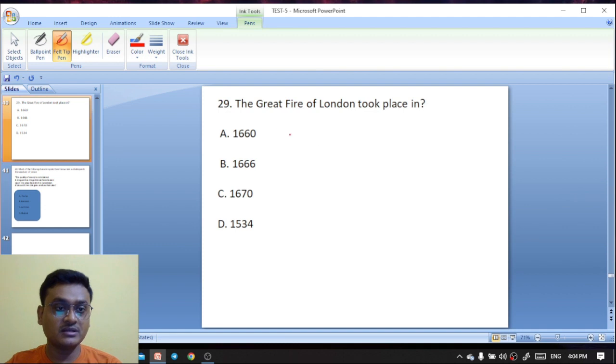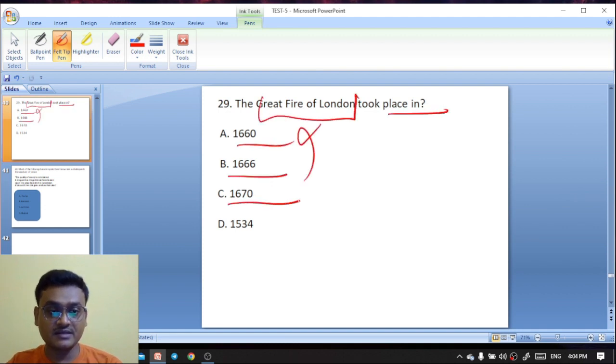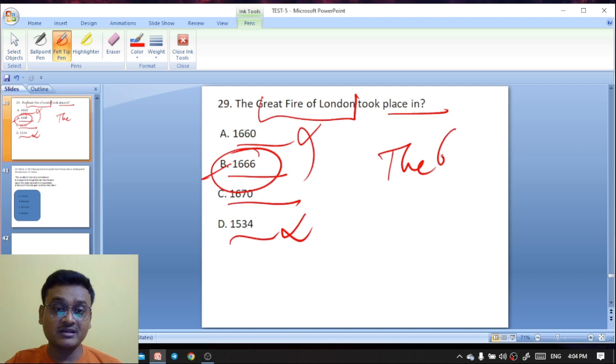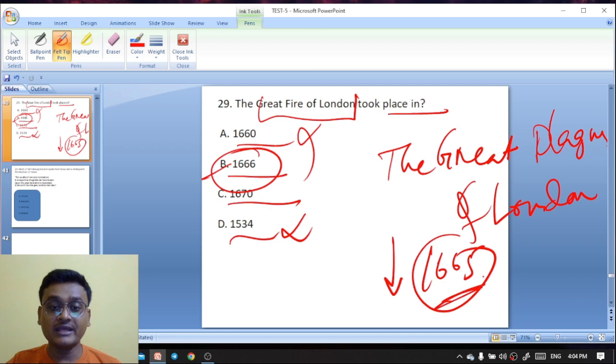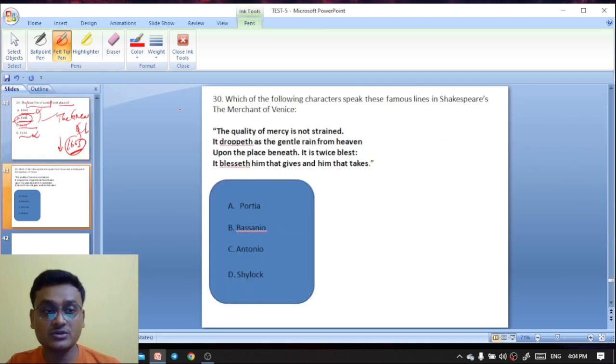Next question. The Great Fire of London took place in 1660, 1666, 1670, or 1534? So the Great Fire of London took place in 1666. But the Great Plague of London took place in 1665. So after one year, the plague came in 1665, and then the next year, 1666, the Great Fire of London took place.